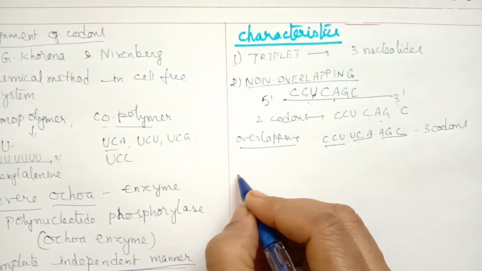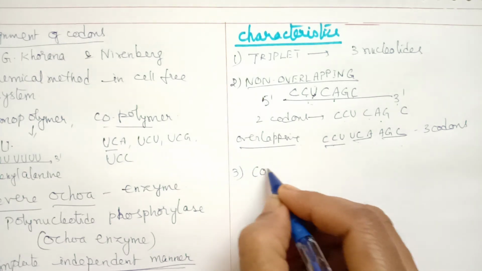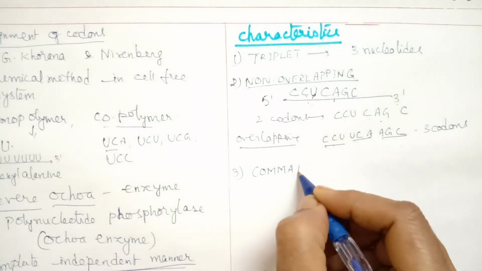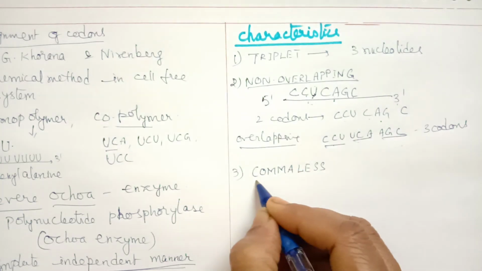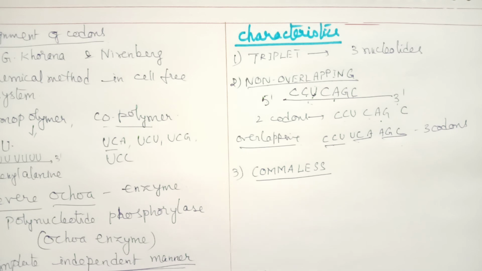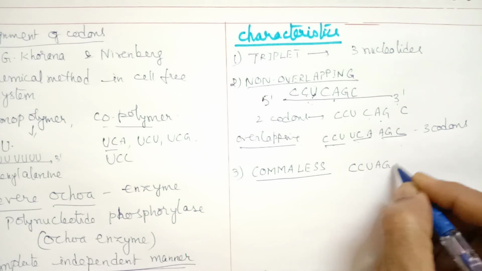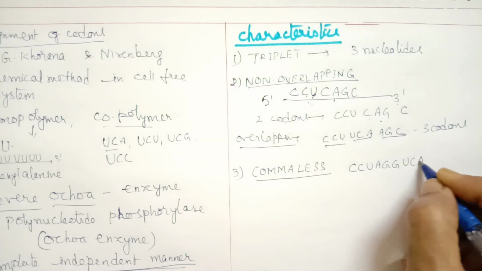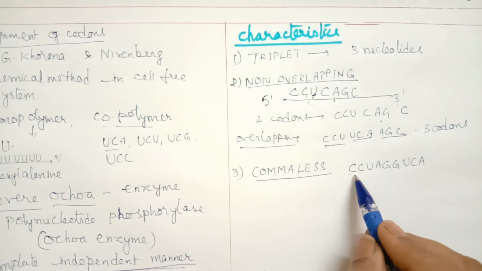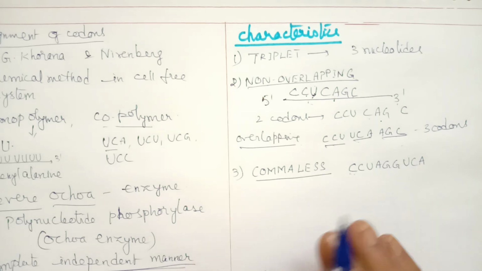Now next, the third one. Genetic code is comma-less. Comma-less means without any gap or without any punctuation mark. There is no gap between one codon and the next. Suppose you write it this way, CCU AGG UCA, in a continuation manner. There is no gap present, and no comma or full stop or punctuation mark is given. That is called comma-less. That is the third property.